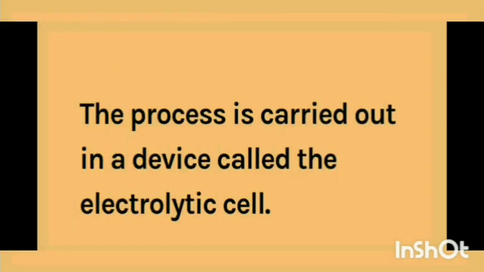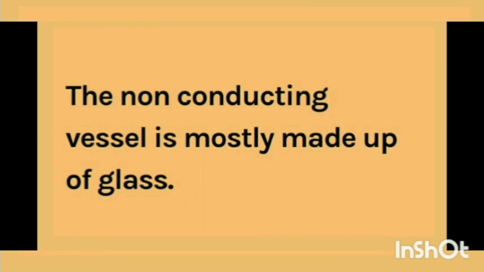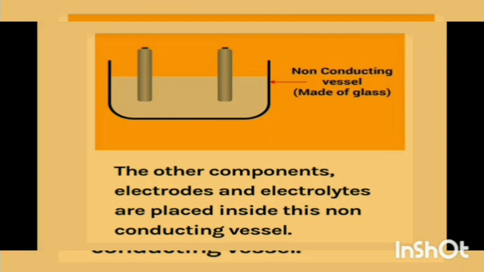The process is carried out in a device called the electrolytic cell. An electrolytic cell consists of a non-conducting vessel, two electrodes, electrolyte and battery, as you can see in the diagram. The non-conducting vessel is mostly made of glass, and the other components, electrodes and electrolyte, are placed inside it.